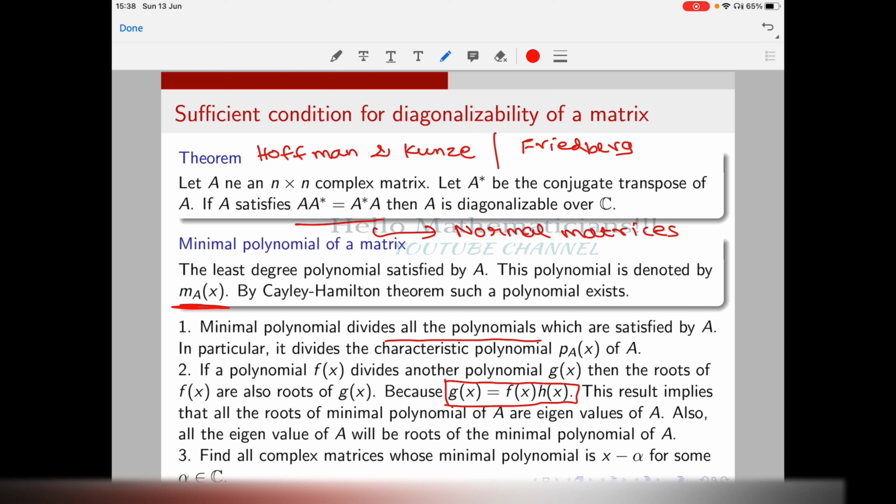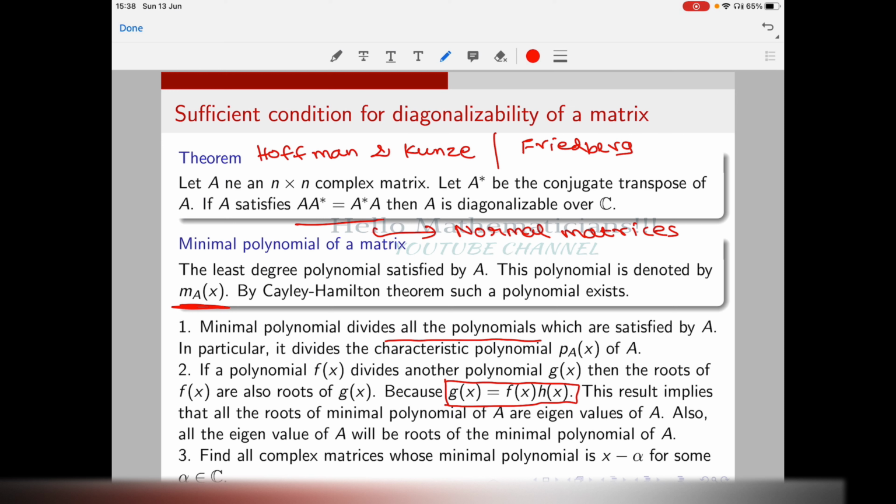Every root of the minimal polynomial is an eigenvalue of A; that follows from the argument g of x equal to f of x times h of x. But that every eigenvalue of A, or every root of the characteristic polynomial, is also a root of the minimal polynomial requires proof, which you can check in the linear algebra books that I suggest.